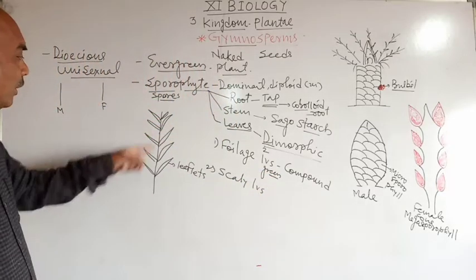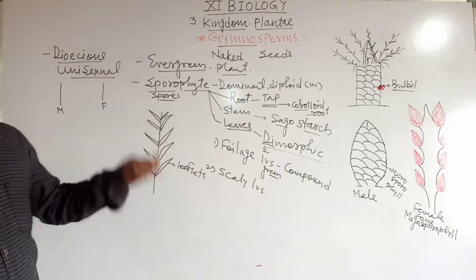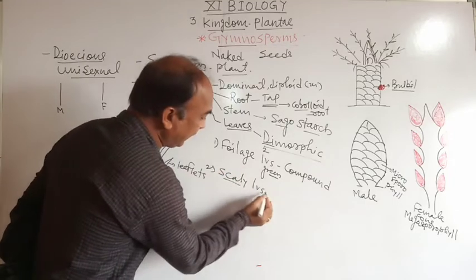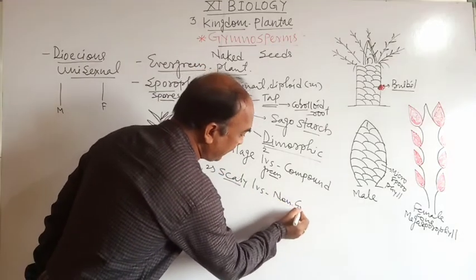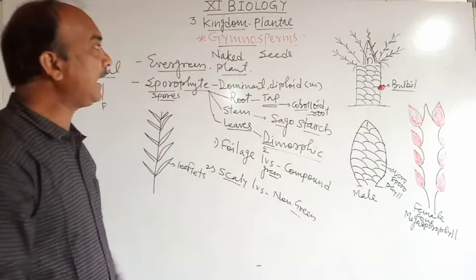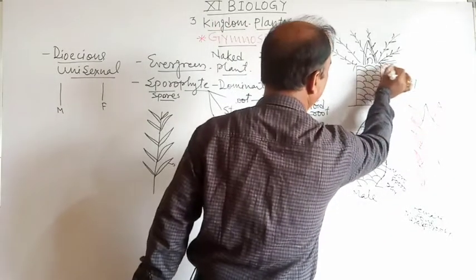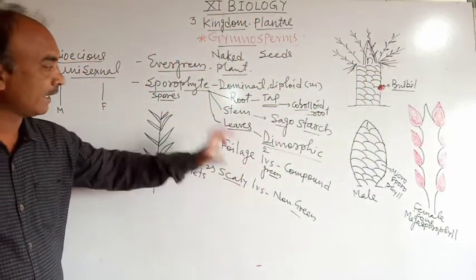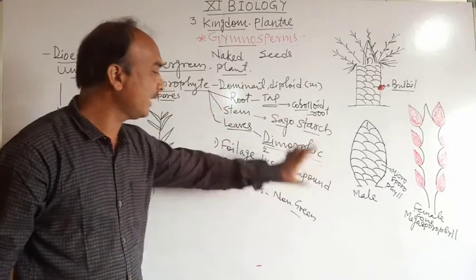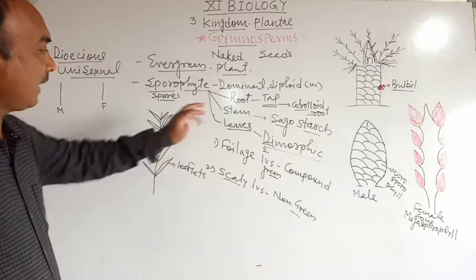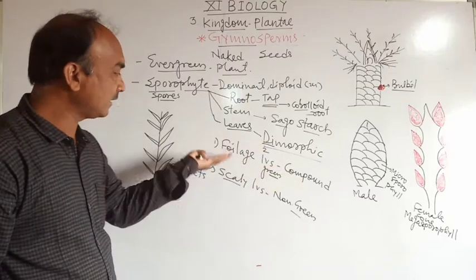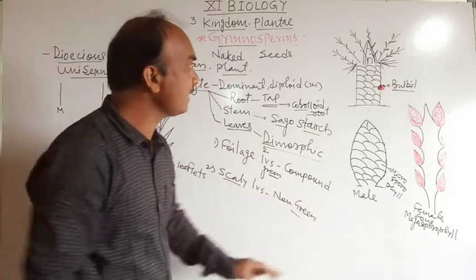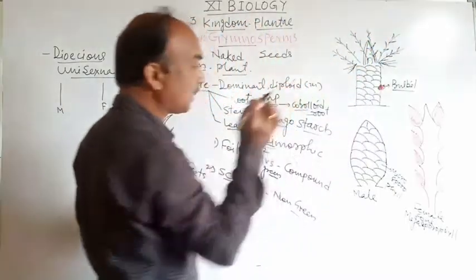Green बोले तो it is the site for the process of photosynthesis. And the secondary type of leaf is non-green. कैसा है? Non-green, and it is protective in function. ये देखो ये non-green, and these are protective in function. Means the foliage leaves are compound, green, and the site for photosynthesis. And the second type of leaf is the scaly leaf. It is non-green and protective in function.